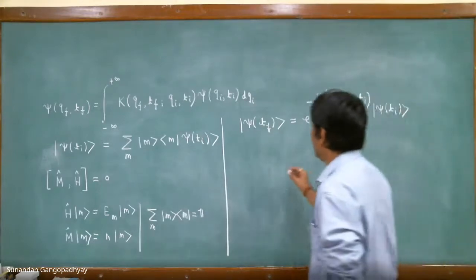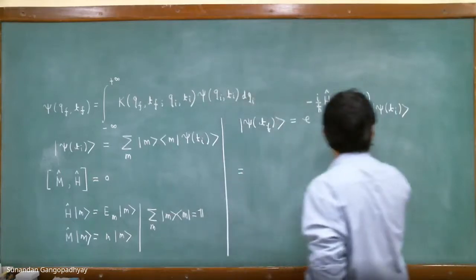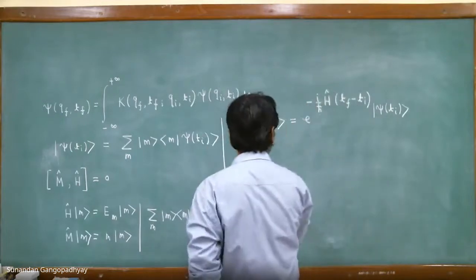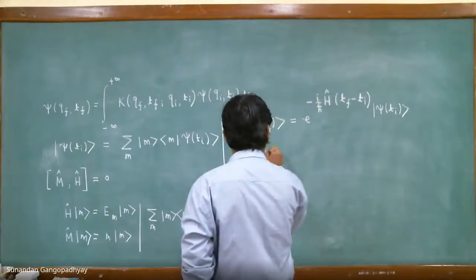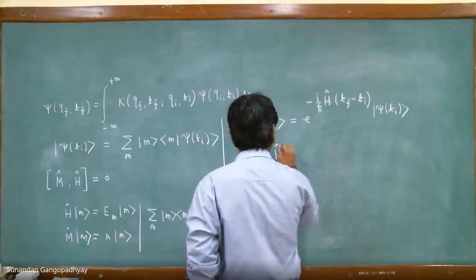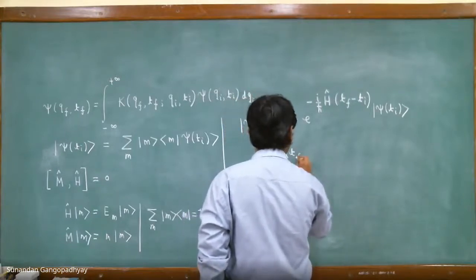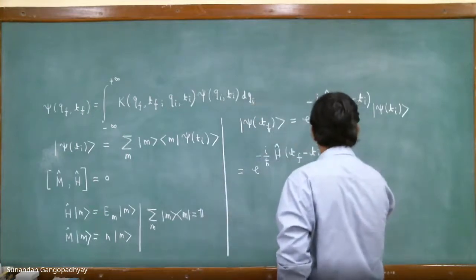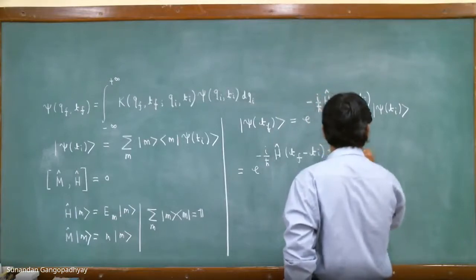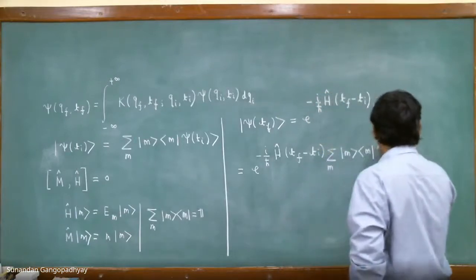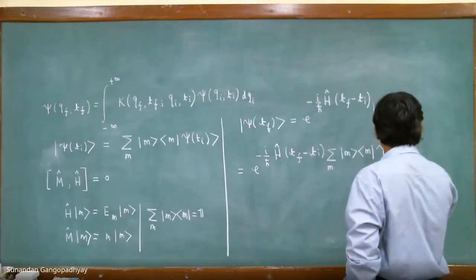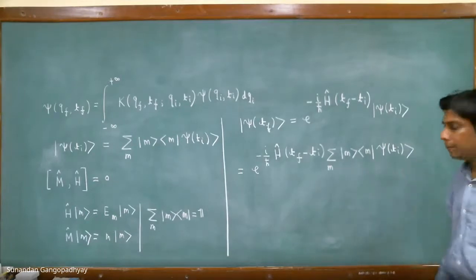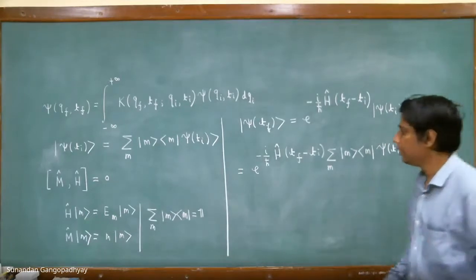Now, let us put in the complete set of states here, these |n>, and if you do that, then you will get e to the power of minus i by h bar Hamiltonian. Okay. So this is the relation that we get over here by putting this identity.